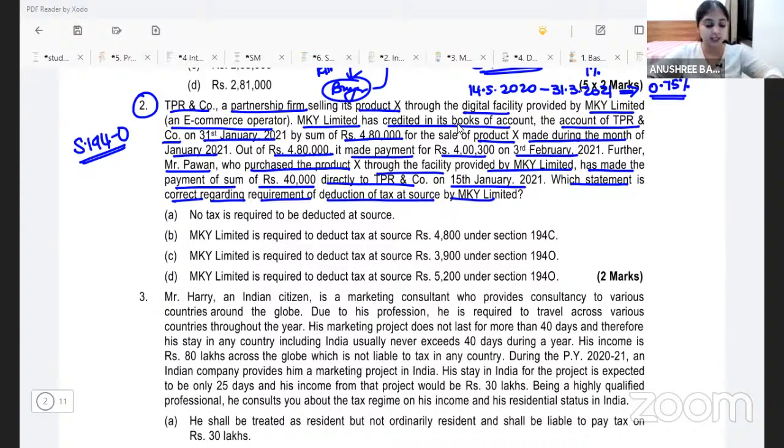I'm talking about the July 2021 examination, either an MCQ or a proper 3 marks, 4 marks question relating to section 194O. First of all, let's talk about the section. What does section 194O say? 194O says, let's say I use an Amazon facility.